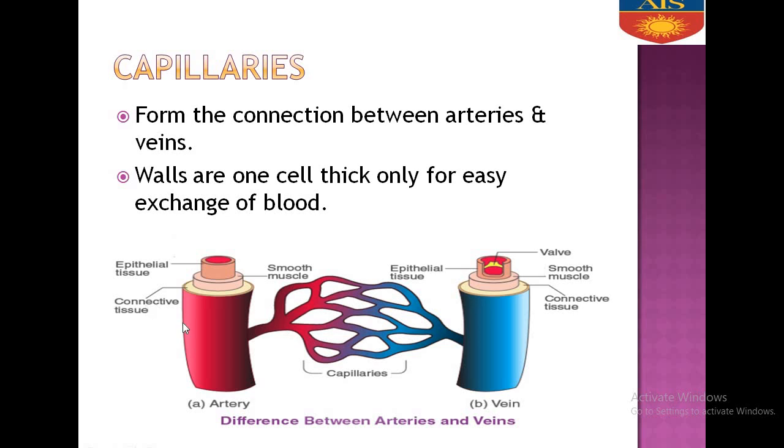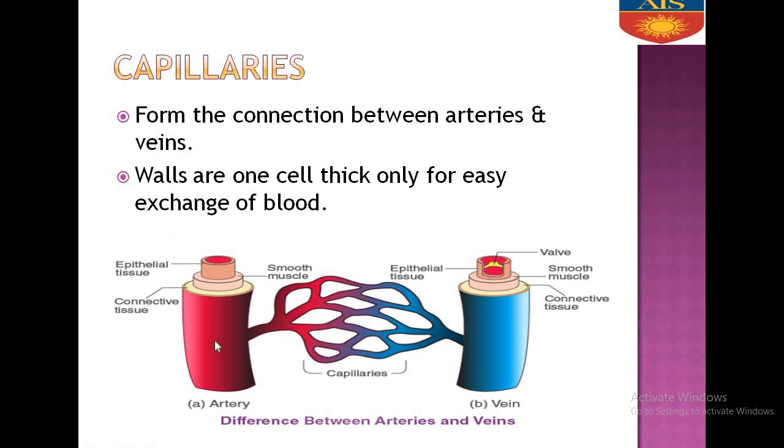Now you see, this is artery. Artery carries oxygenated blood. That is why it is showing red in color, except the pulmonary artery. Arteries have a narrow lumen but a thicker wall. Why a thicker wall and narrow lumen? To withstand the pressure. But veins have a wider lumen and thin wall.